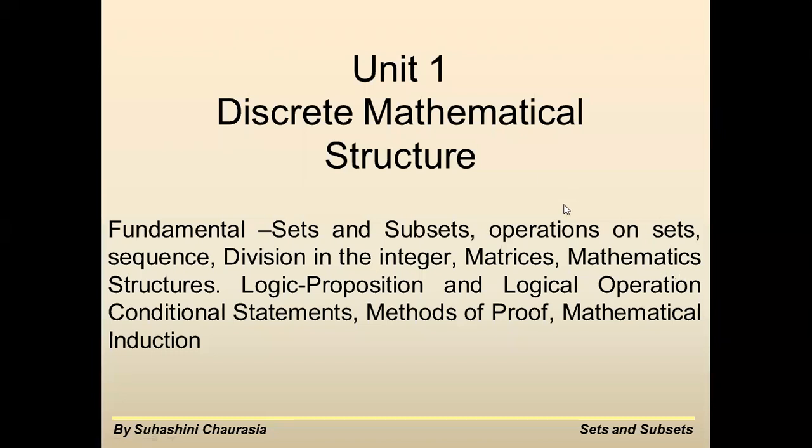Okay, this is your Unit 1 contents. Unit 1 of discrete mathematical structure contains fundamentals of sets and subsets, operations on sets, sequence, division in integer, matrix, mathematical structures, logic, proposition and logical operations, conditional statements, method of proof, mathematical induction. This is one part of Unit 1. We'll be taking the second part as soon as we finish this part.